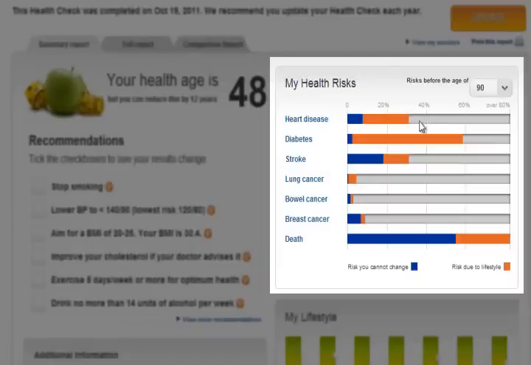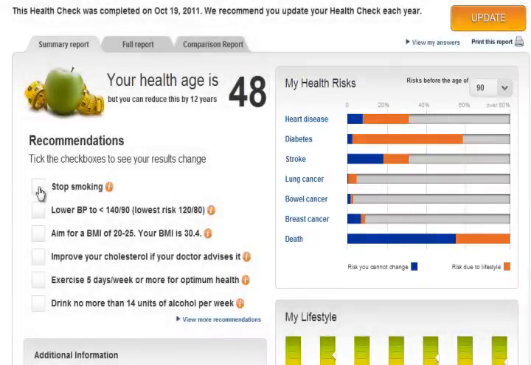And this is an interactive page, so people can actually click on Stop Smoking, and they'll see what kind of effect that has. And as you can see by that tick, it lowered stroke, it lowered diabetes, it lowered heart disease, and it also lowered her lung cancer rate to almost 0.